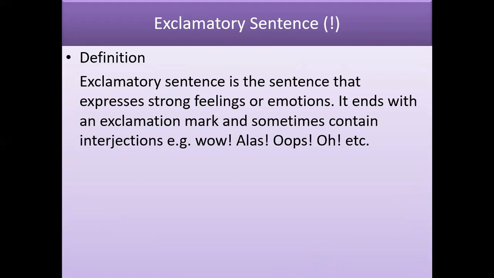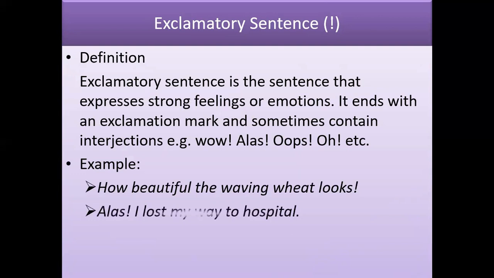Otherwise, at the end of the sentence, we use the mark of exclamation to show strong feelings or emotion. For instance, how beautiful the waving wheat looks! The second one: alas, I lost my way to the hospital! So here is basically an outburst of feeling. If an interjection is contained in the sentence, soon after the interjection we use the mark of exclamation, otherwise at the end of the sentence.